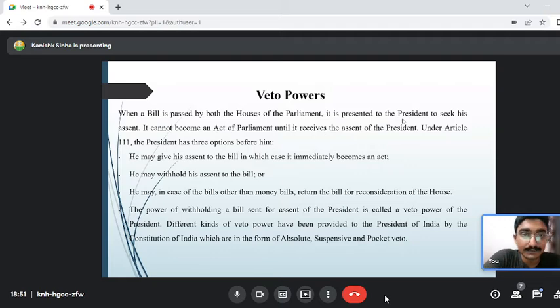Second thing is that he will withhold his assent. So he will withhold his assent for 6 months, 8 months. For 6 months, 8 months, he will keep on not giving the assent. A very good example for the second point is Tamil Nadu. If you remember, Tamil Nadu has been trying for the last 5 to 7 years to scrap the NEET examination.